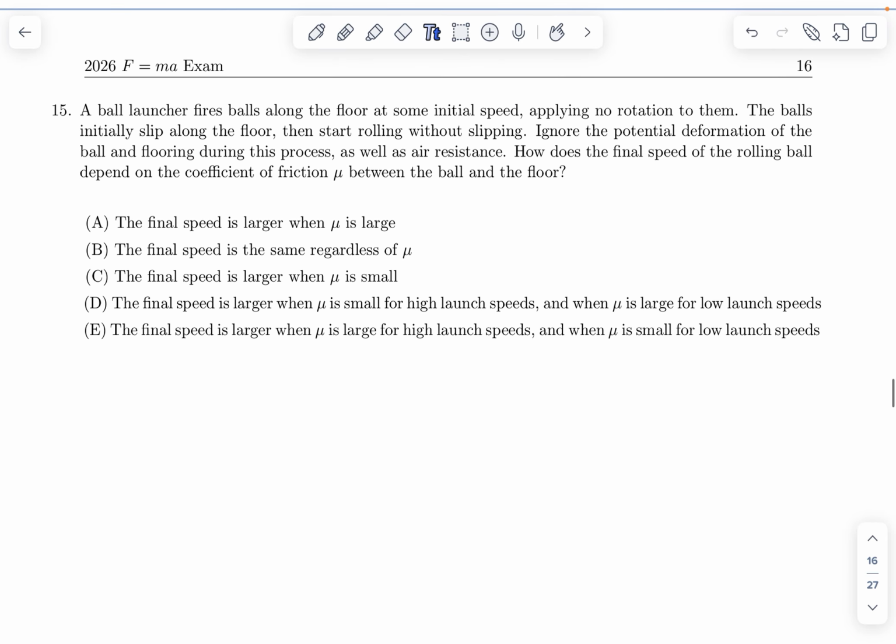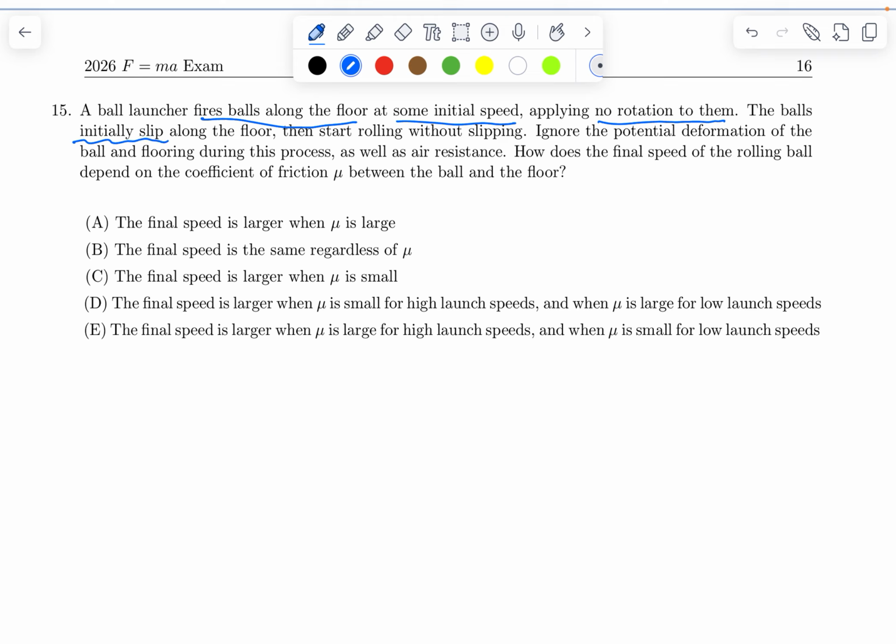Okay, so now let's read the problem. It says that a ball launcher fires balls along the floor at some initial speed, applying no rotation to them. The balls initially slip along the floor, then start rolling without slipping. Ignore the potential deformation of the ball and flooring during this process, as well as air resistance. How does the final speed of the rolling ball depend on the coefficient of friction mu between the ball and the floor?